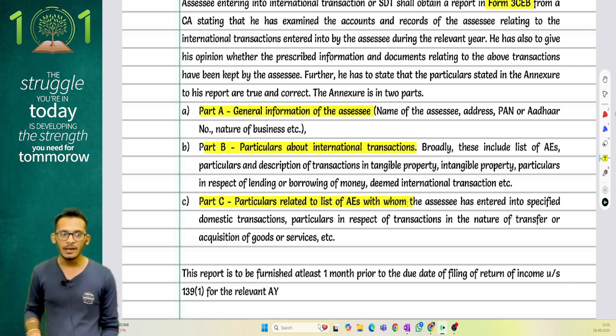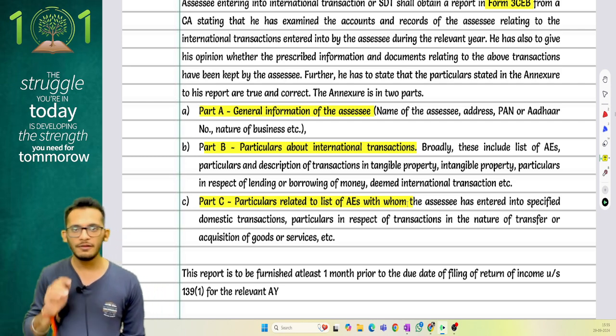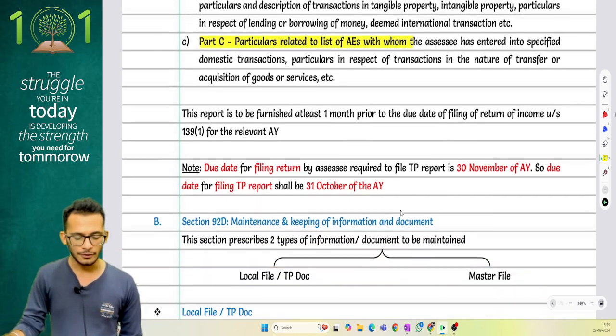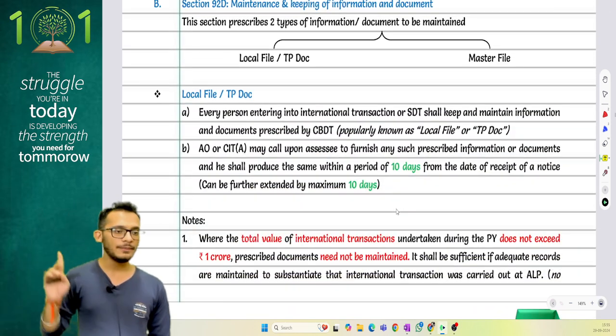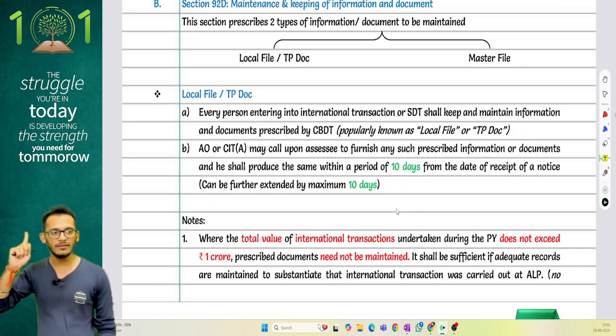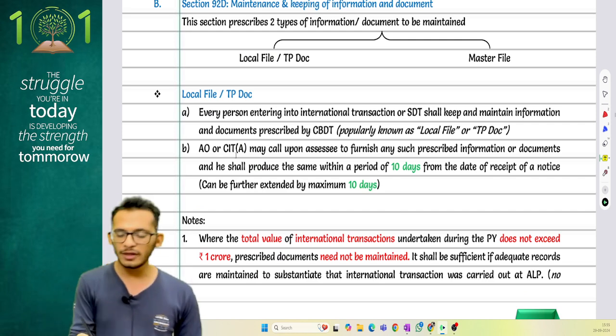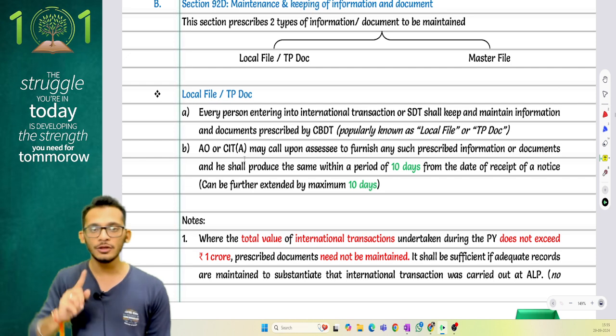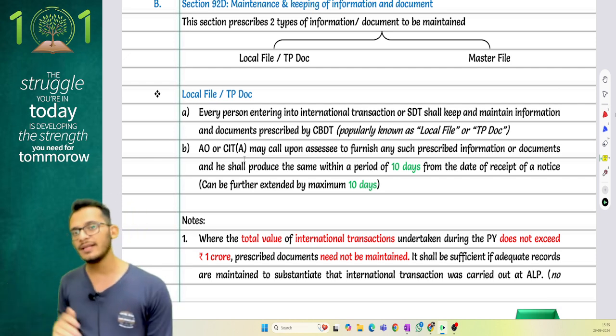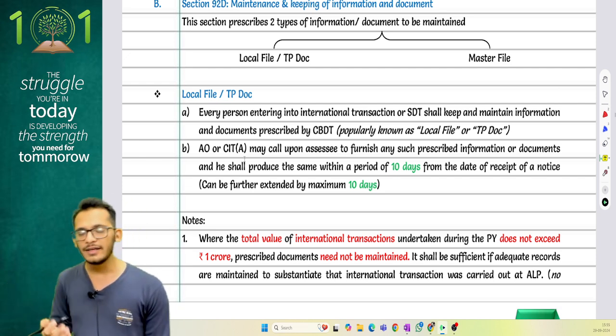For all those things where you need to mention the comparables, what the comparables are, how you did the search and everything, we will prepare something called a local file. We'll discuss that right now. Now, how do you prepare that local file, people? There are two files to be prepared. One is called the local file, one is called the master file. Income tax says that if you are any person entering into an international transaction of more than 1 crore rupees, you will have to mandatorily maintain a TP study, or as we call it, TP doc or local file.